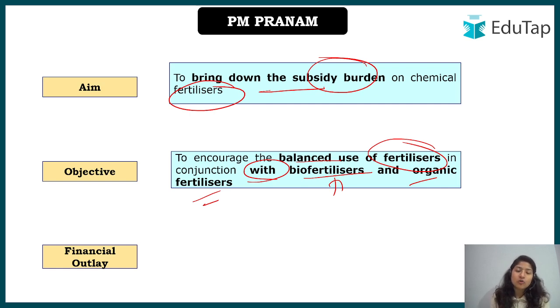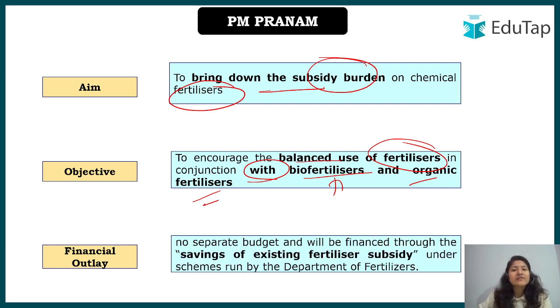Now talking about financial outlay. There is no outlay that will be separately designed for this. No separate budget will be there, and this will be financed by savings on the existing fertilizer subsidy. The aim is that from the subsidy that we provide, we have to cut down the expenses. We have to save from it, and whatever money is saved will be further utilized for making biofertilizers and other alternative nutrients that can be used in agriculture. And this scheme will be run under schemes run by the Department of Fertilizer. I hope that is clear.